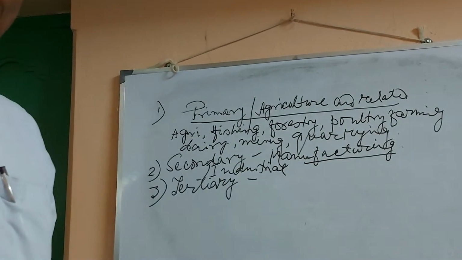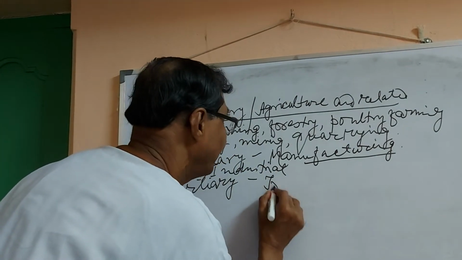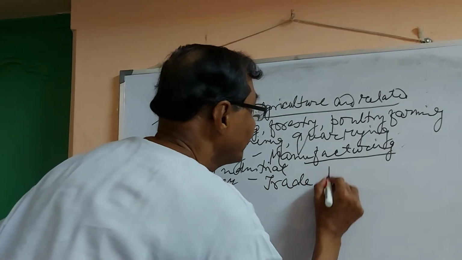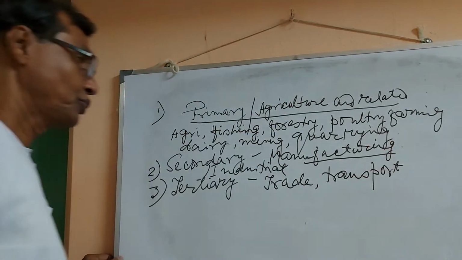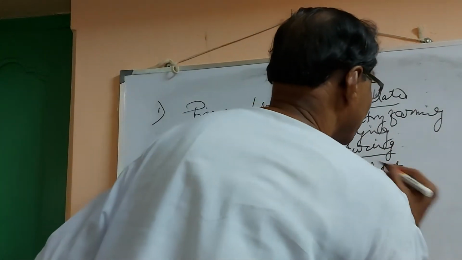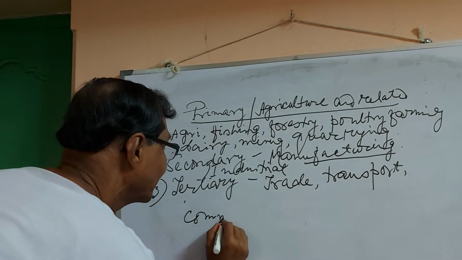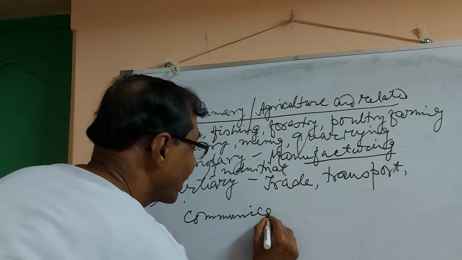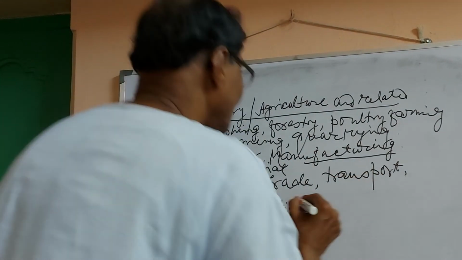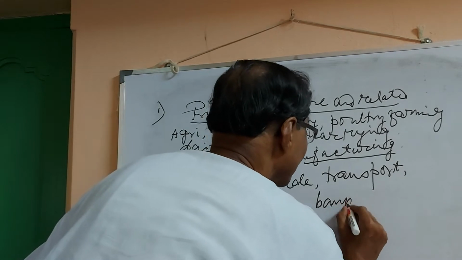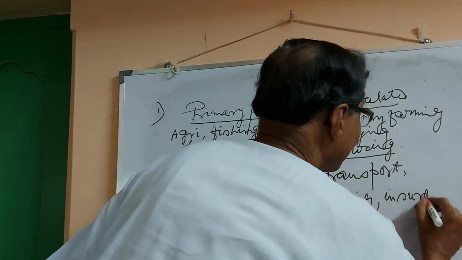And under the tertiary sector: trade, transport, communication, banking, insurance.